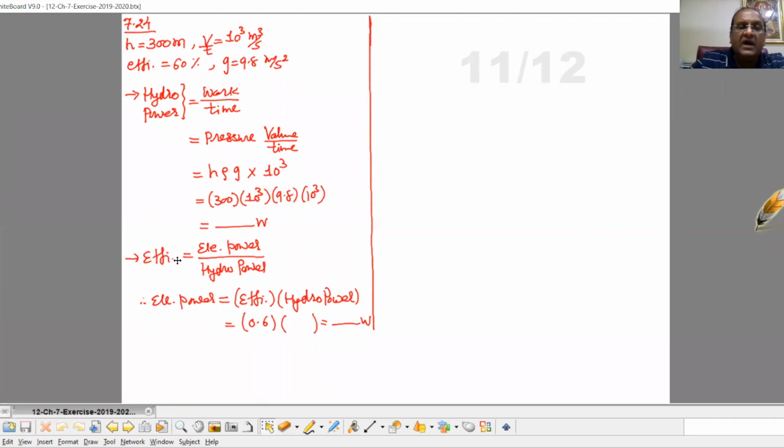Now output power, that is electric power. Input power, that is hydropower. So we can write now electrical power available, that is efficiency into hydropower. Efficiency, that is 60%, means 0.6 into hydropower. Here it is calculated, substitute its value, and now solve it, you will get the answer. Clear?